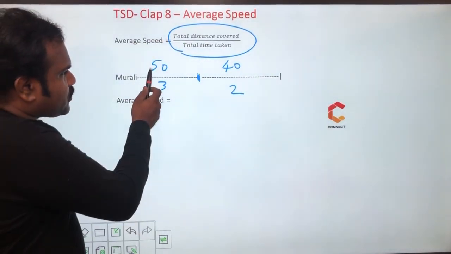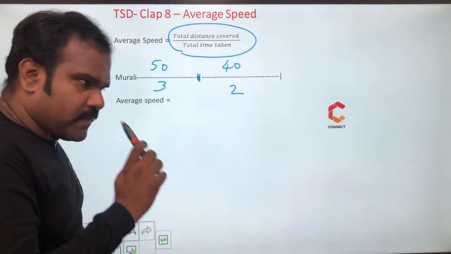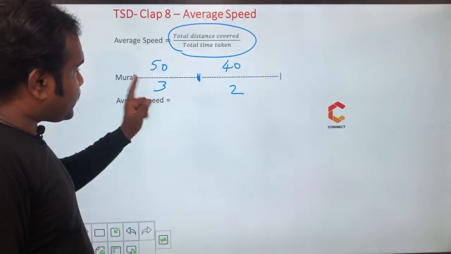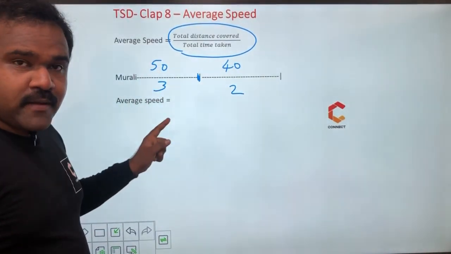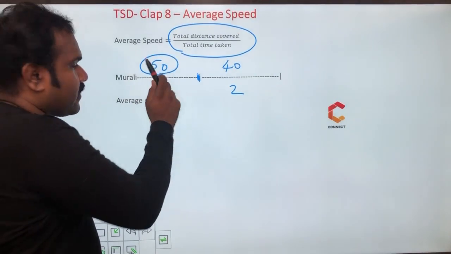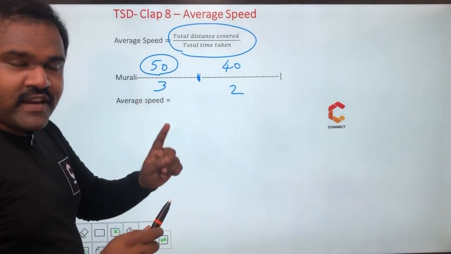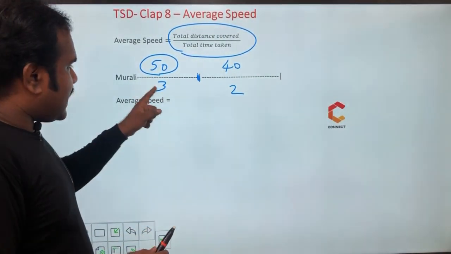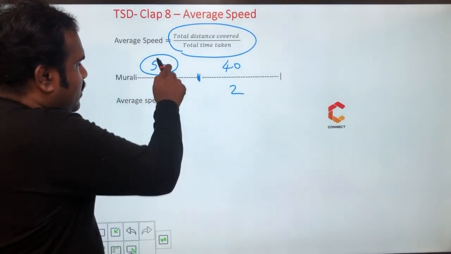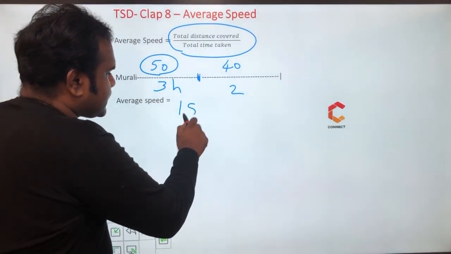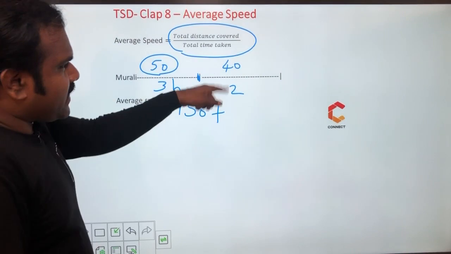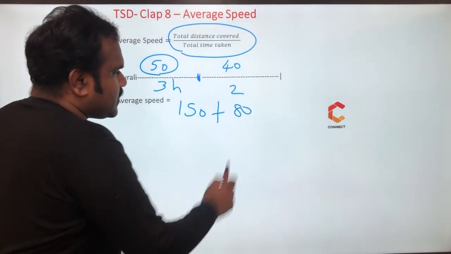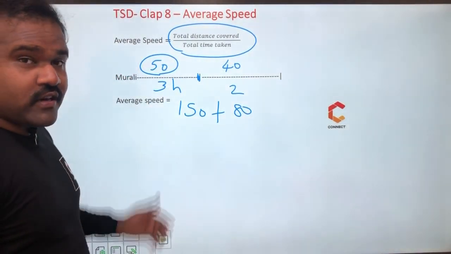So if Murali is going at 50 km per hour for 3 hours, what's the distance covered? For 1 hour he can cover 50 km. Like this, if he goes for 3 hours, 3 into 50, 150 distance covered. Plus distance covered here is 80. So 150 plus 80, 230 is the total distance covered.